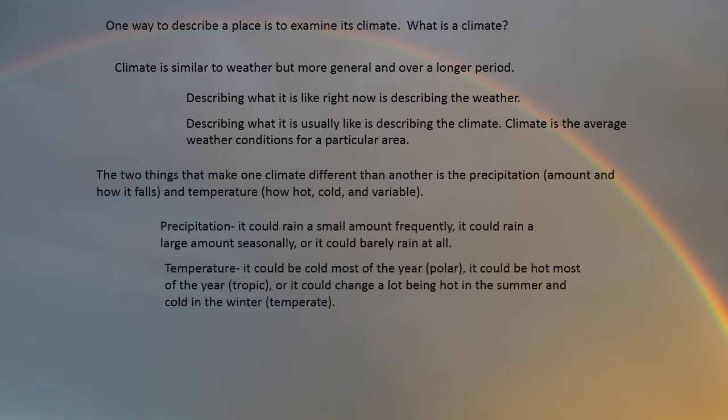Areas found between the equator and 30 degrees latitude, both north and south, are generally considered tropical. Areas between 30 and 60, both north and south, are generally considered temperate. And then areas between 60 and 90, or between 60 and the poles, are generally considered polar.